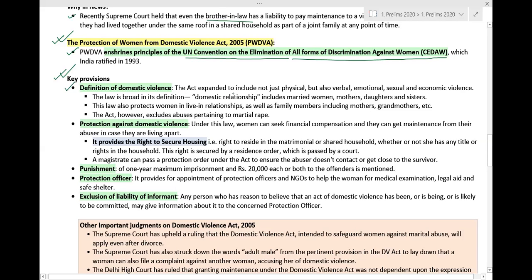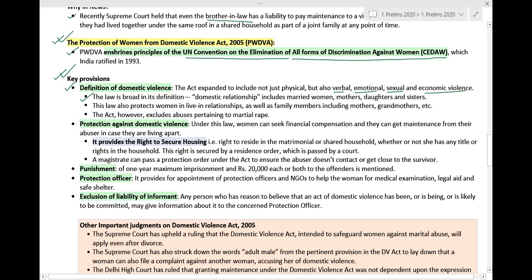The act expands the definition to include not just physical but also verbal, emotional, sexual, and economic violence. The law is broad in its definition. They talk about the domestic relationship, which includes married women, mothers, daughters, and sisters. So the thing is, it is not only couples. All kinds of relationships are included.